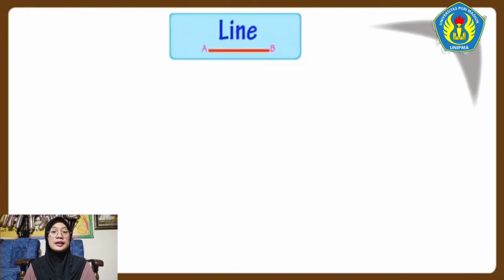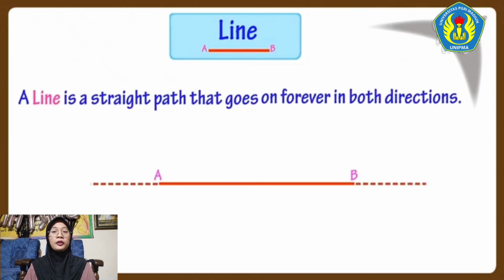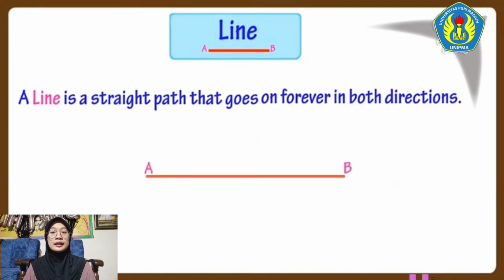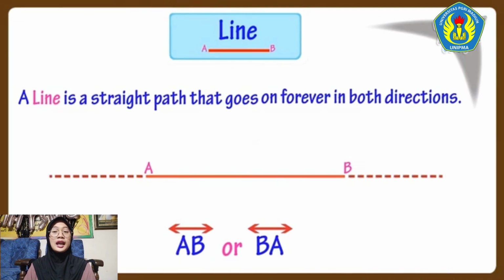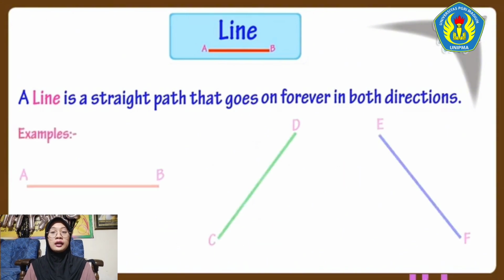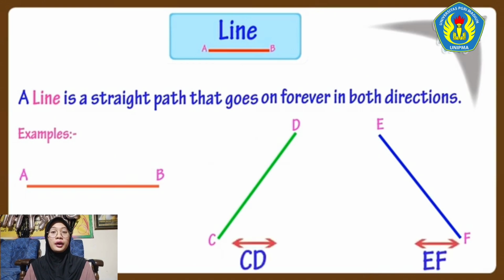Now, let's see what is a line. A line is a straight path that goes on forever in both directions. That is, there is no end point on a line, unlike a line segment. This is line AB or PA. This symbol is made on top of the name of a line. It denotes that the line goes on forever in both directions, and there is no end point on it. Here are more examples of lines, and this is the way we write them.